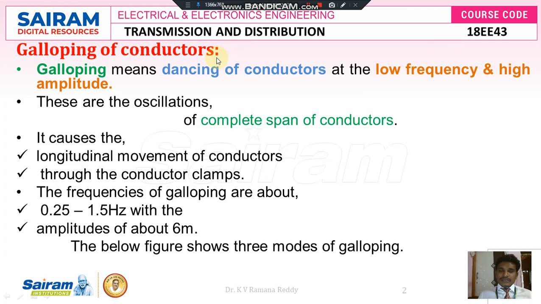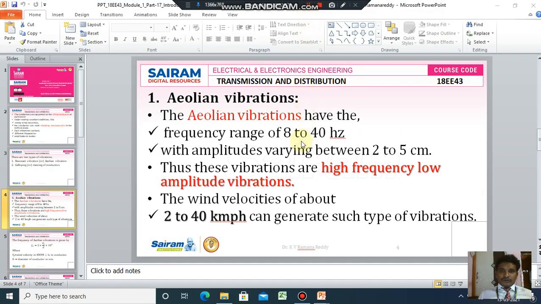Aeolian vibrations take place with high frequency and low amplitude, but galloping of conductors takes place with low frequency and high amplitude. So in comparison to the Aeolian vibrations, for Aeolian vibrations the amplitude lies in the range between like 2 to 5 centimeter and the frequency is 8 to 40 hertz only.